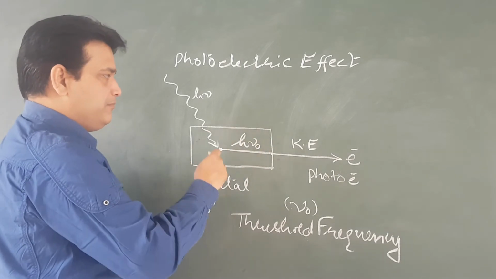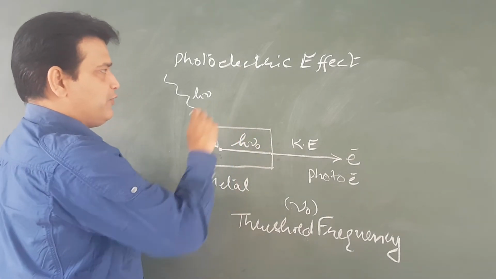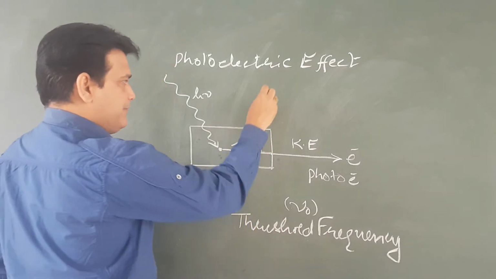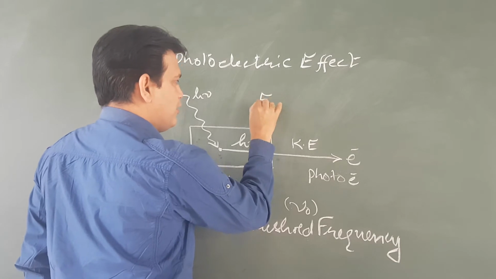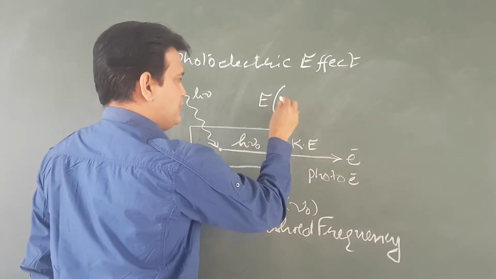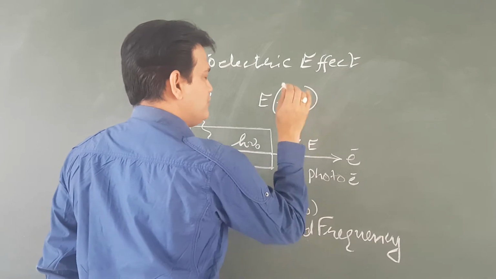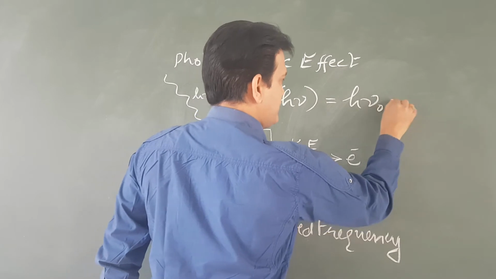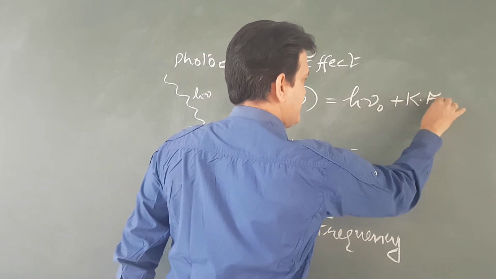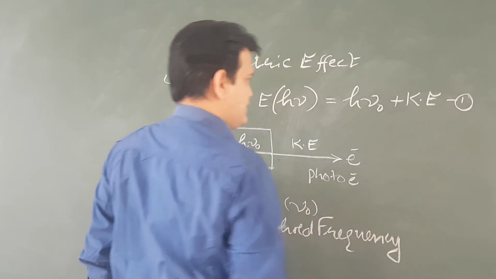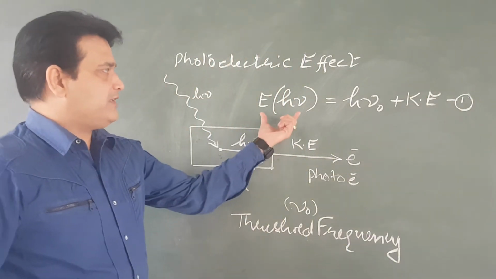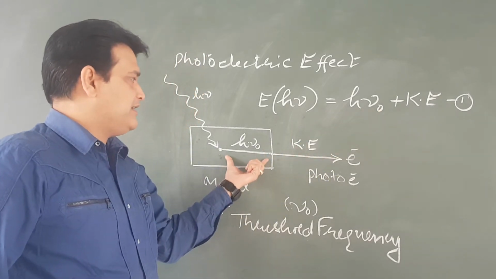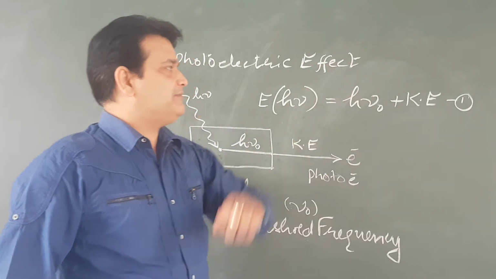So the explanation for this photoelectric effect was given by Max Planck: the energy of the photon, h nu, will be equal to h nu naught plus kinetic energy. This is the main equation. Energy of the photon is equal to h nu naught, this much energy, plus this kinetic energy.